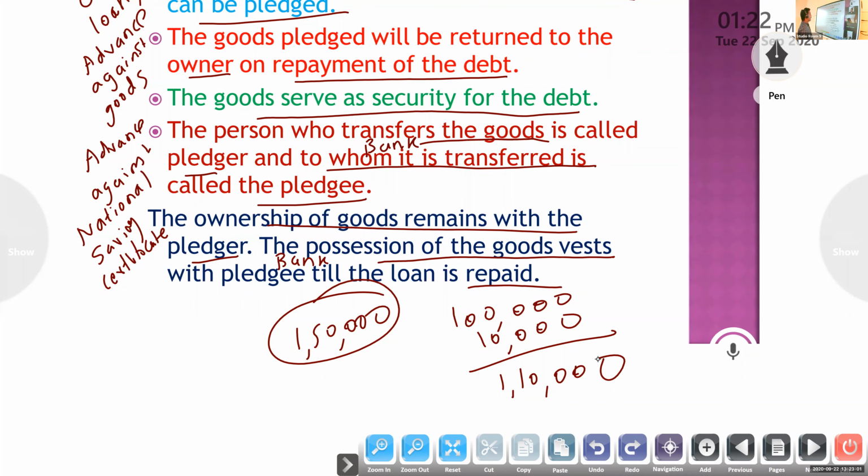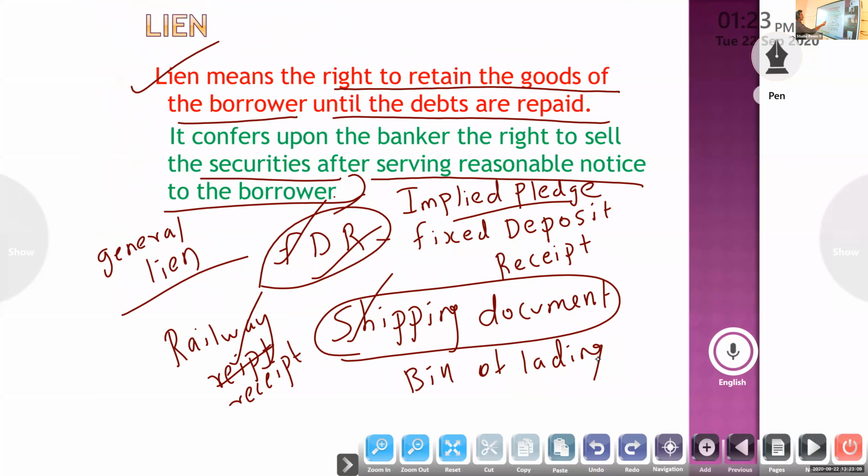That is pledge. Next one, a loan against the right to returns, the same, only on the basis of an FDR, fixed deposit receipt document. On that basis we are taking the loan.